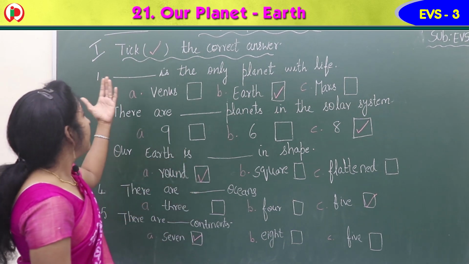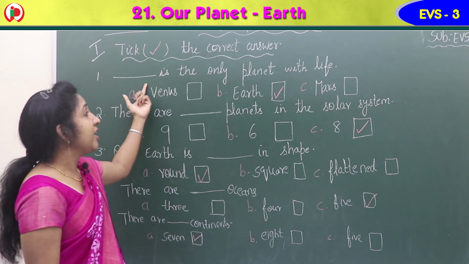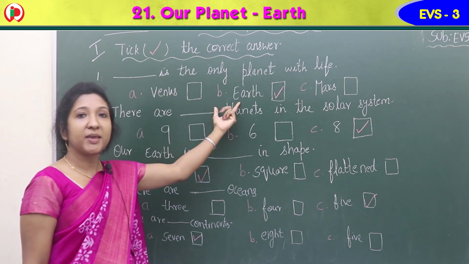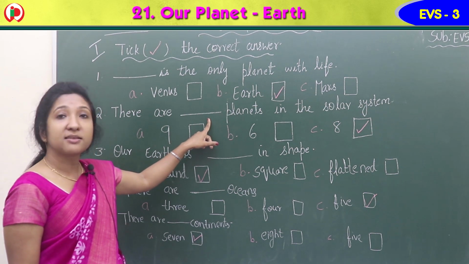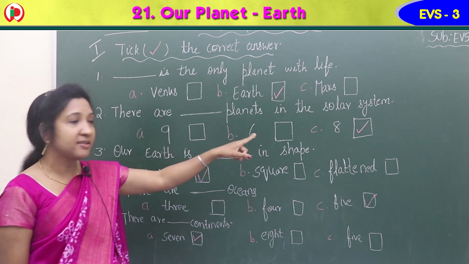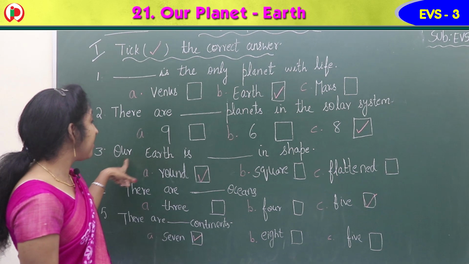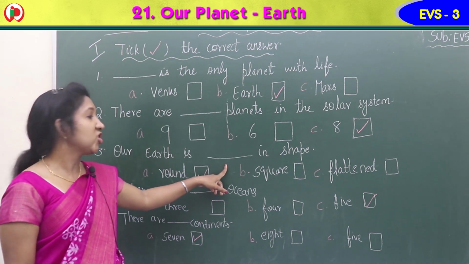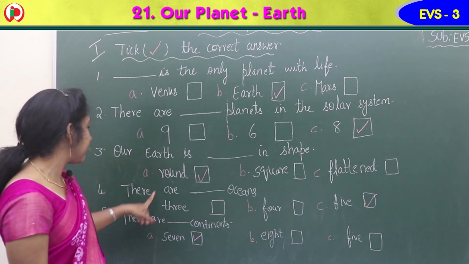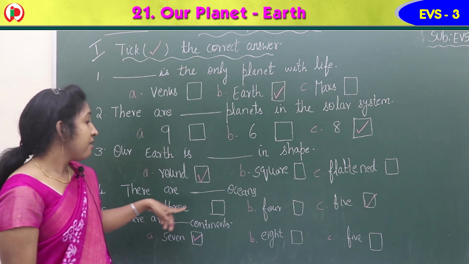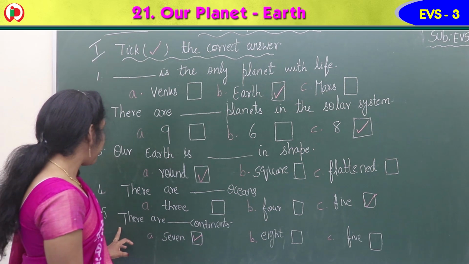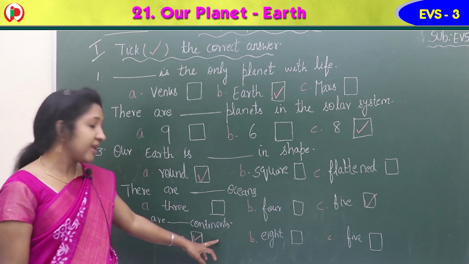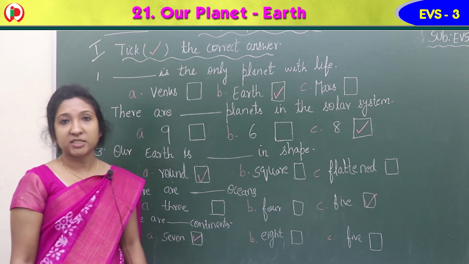So first one, Earth is the only planet with life. Option B is the correct answer. Second, there are 8 planets in the solar system. Option C is the correct answer. Third, our Earth is round in shape. Option A is the correct answer. Fourth, there are 5 oceans. Option C is the correct answer. Fifth, there are 7 continents. Option A is the correct answer.